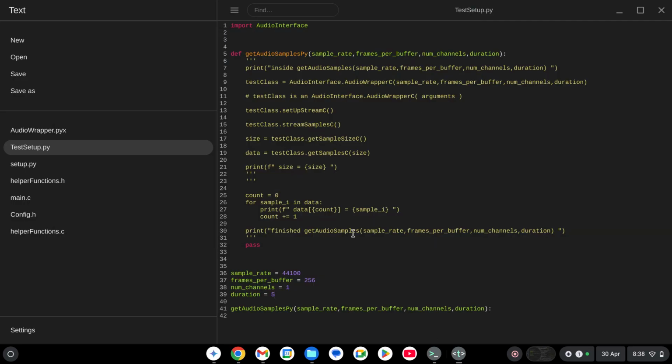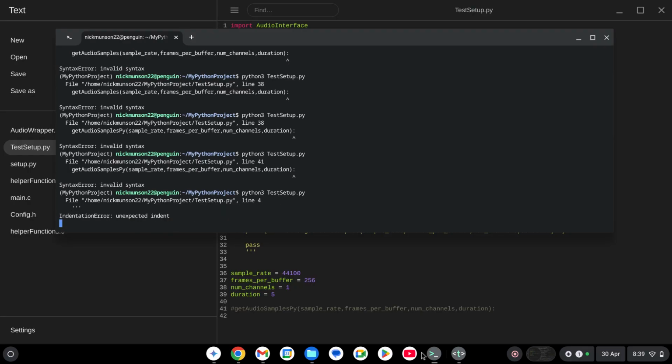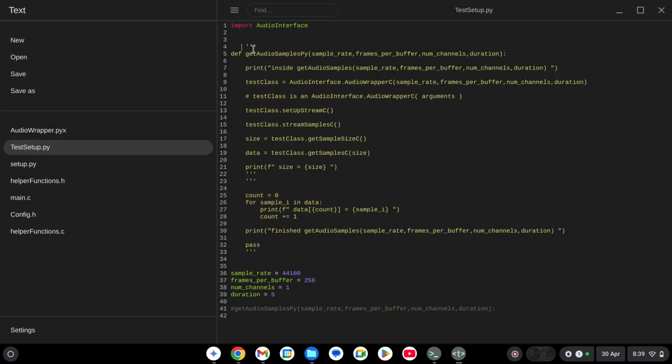No, you definitely need that after the thing. All right, what am I messing up? I think it's hashtag in Python. Unexpected indent on line 4.